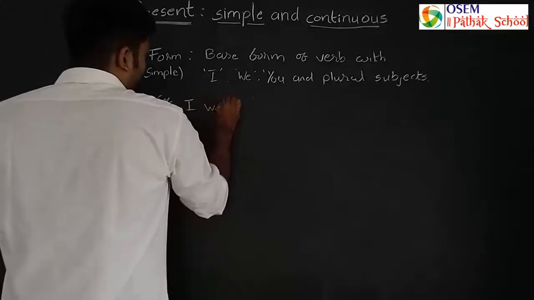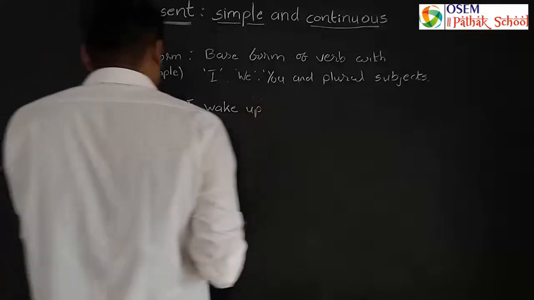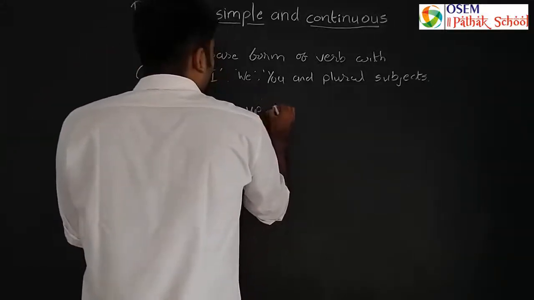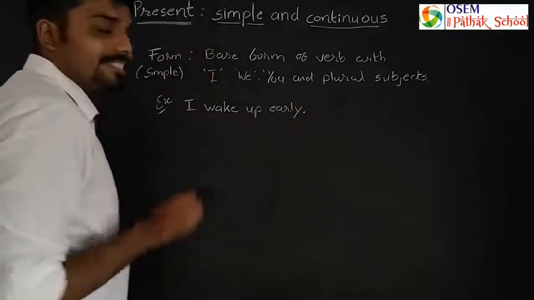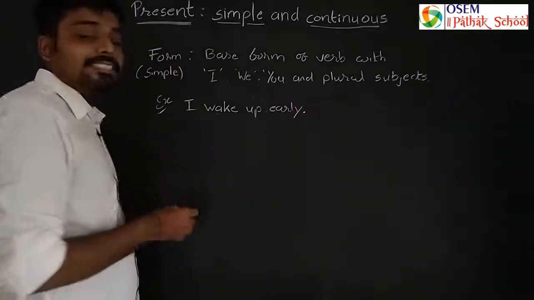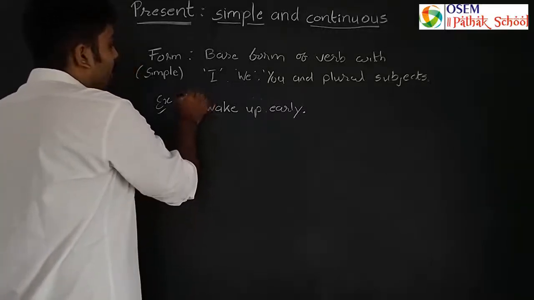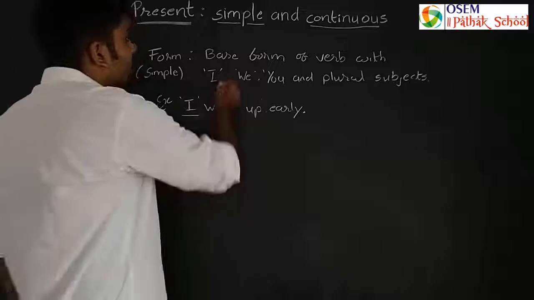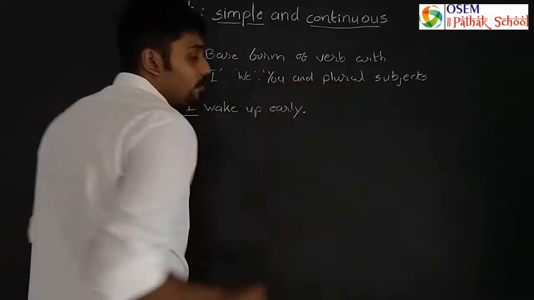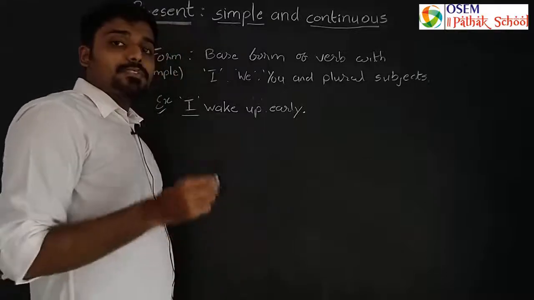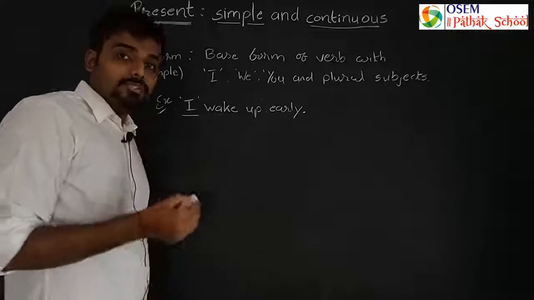I wake up early. So this sentence is of simple present tense. So I use I, right? And what I have said here, when we use I, we, you and plural subjects, at that point of time we have to put base form, यानी कि हमें base form ही use करना है.